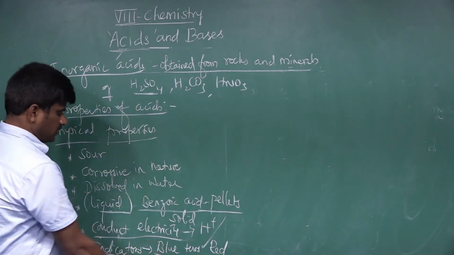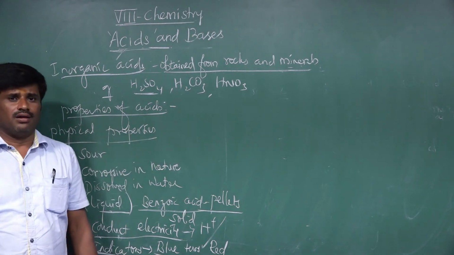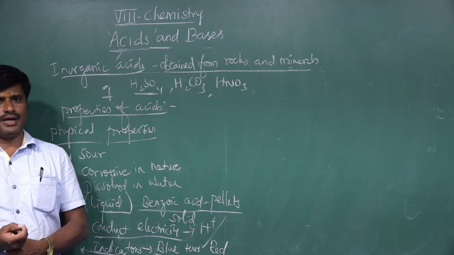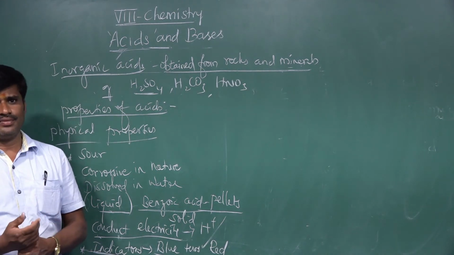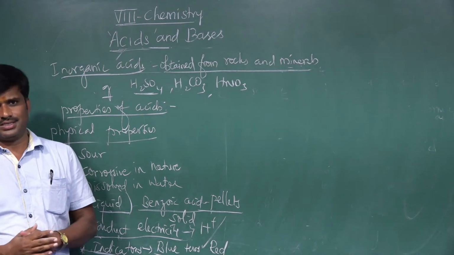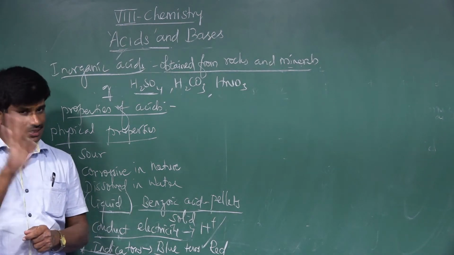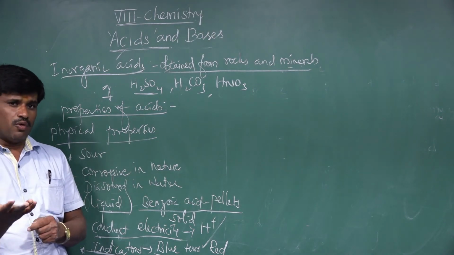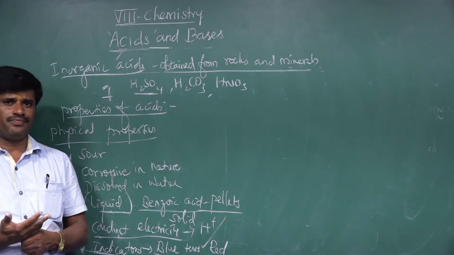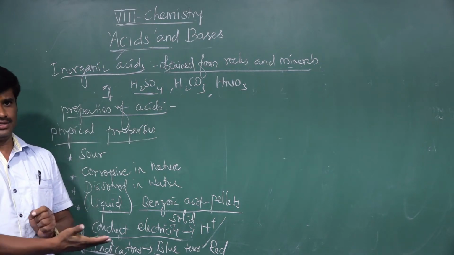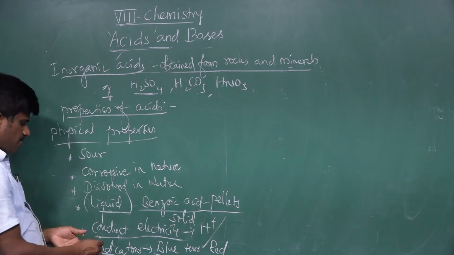When we add phenolphthalein, the indicator, into an acidic solution, the solution will be colorless. Acids remain colorless in phenolphthalein. That way we can identify the acids.